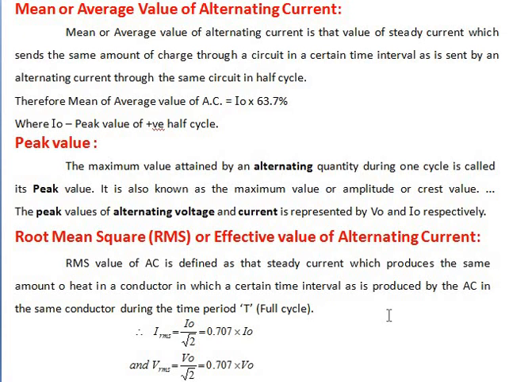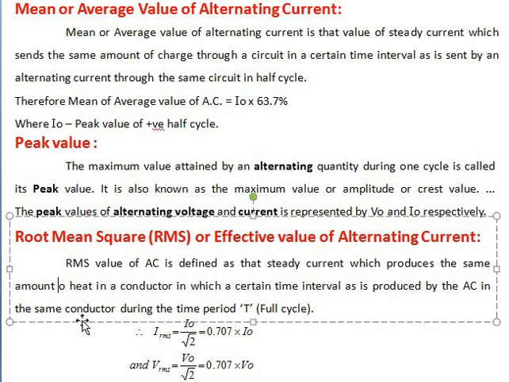So here the RMS, in short root mean square, RMS value of AC is defined as that steady current which produces the same amount of heat in a conductor in a certain time interval as is produced by an AC in the same conductor during the time interval of T, or a full cycle.